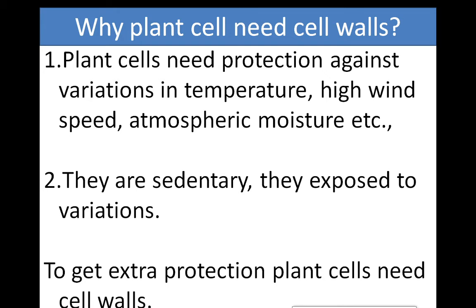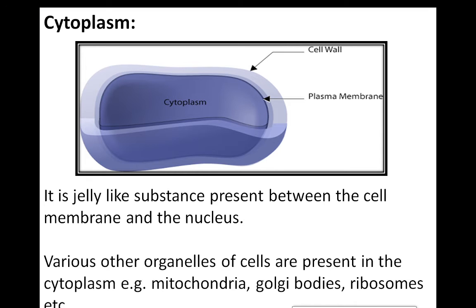Sedentary means they can't move from one place to another place. So to get extra protection, plant cells need cell walls. Okay, then our next component of a cell is cytoplasm. What is cytoplasm? Cytoplasm is a jelly-like substance that is present between the cell membrane and the nucleus. Between the nucleus and the cell membrane there is a jelly-like substance which we call cytoplasm.